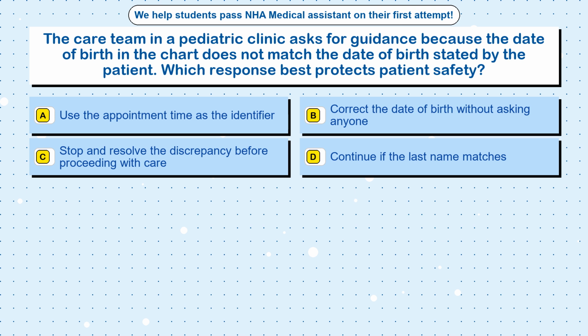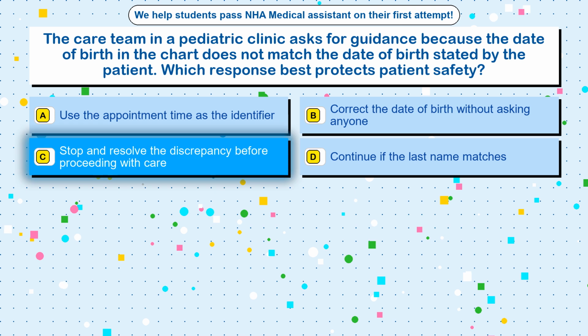Option A. Use the appointment time as the identifier. Option B. Correct the date of birth without asking anyone. Option C. Stop and resolve the discrepancy before proceeding with care. Option D. Continue if the last name matches. The correct answer is option C. Stop and resolve the discrepancy before proceeding with care.